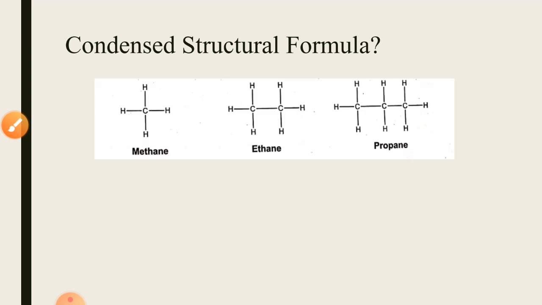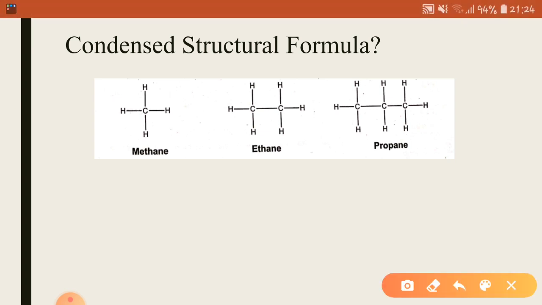So here are some condensed structural formulas for these compounds. First one is methane, second ethane, and third one is propane. These all three are hydrocarbons. In all these organic compounds, methane, ethane, and propane, there are two elements, carbon and hydrogen.